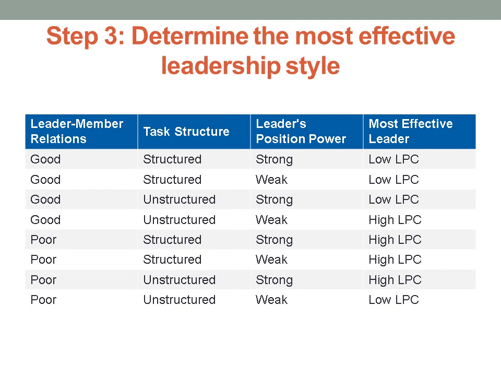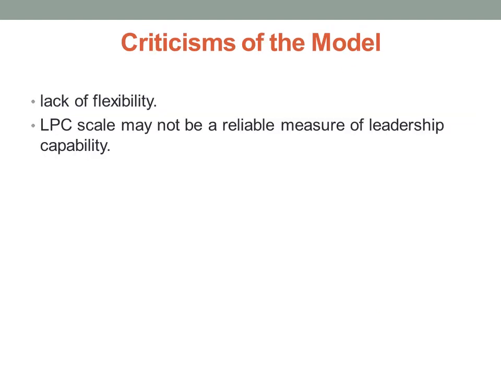Or this is the second example. Imagine that you are leading a team who likes and respects you. So your leader-member relations here are good. The project you are working on together is highly creative. That means it is unstructured and your position of power is high since again you are in a management position of strength. In this situation, a task-focused leadership style would be most effective.